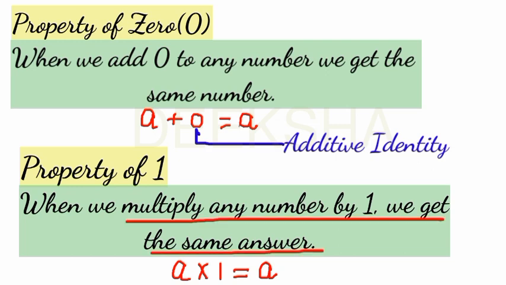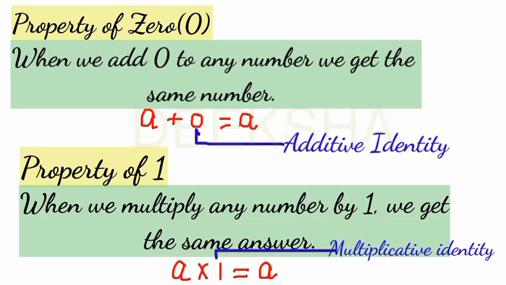Now what is the property of 1? When we multiply 1 to any number, we get the same answer. This is called the property of 1. And here 1 is called the multiplicative identity. 0 is the additive identity and 1 is the multiplicative identity.